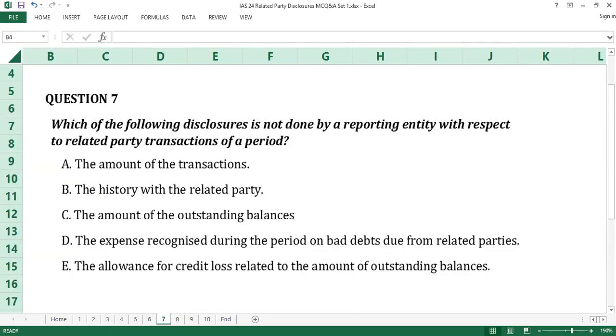Question number 7. The answer to question number 7 is B, the history with the related party. All of the items of disclosure in the options, except for option B, are required to be disclosed by a reporting entity on related party transactions covered by the financial statements. The history with the related party is not one of them. B is the answer to question number 7.